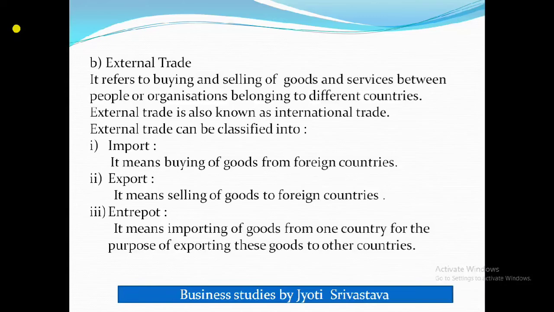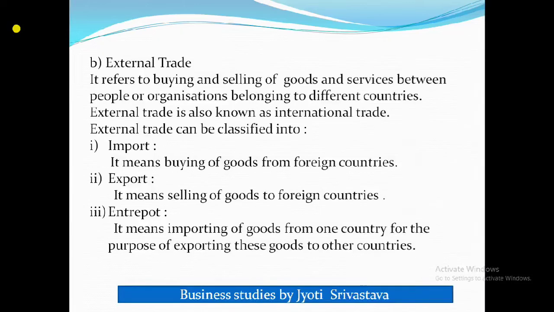When the buyer and the seller are of two different countries, they don't belong to one country. When they belong to the same country, it is internal trade, and when the buyer and the seller belong to two different countries, then it is external trade. Like trade done between the traders of India and Canada is an example of external trade.